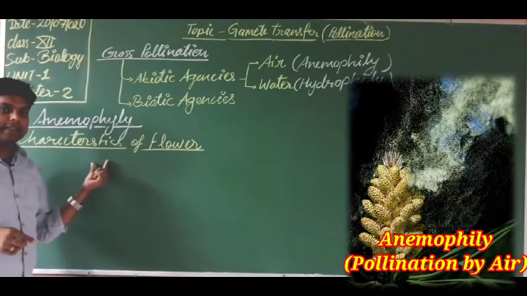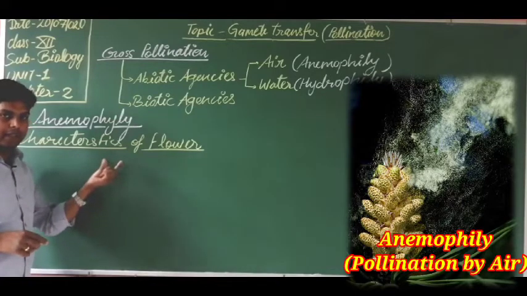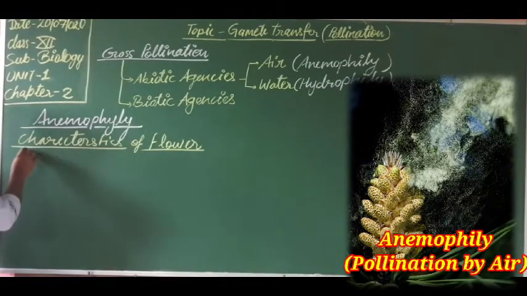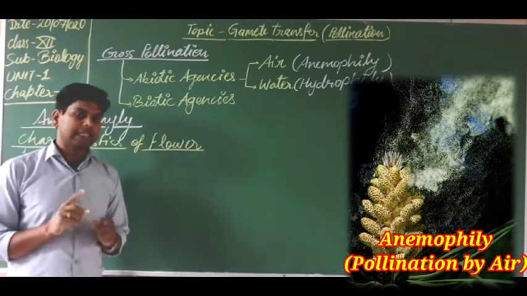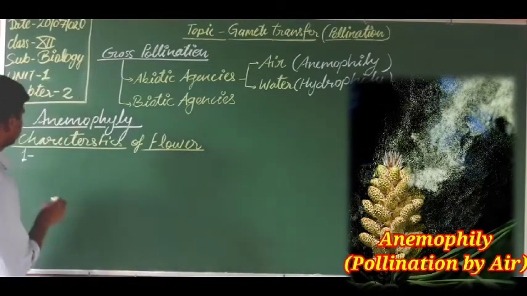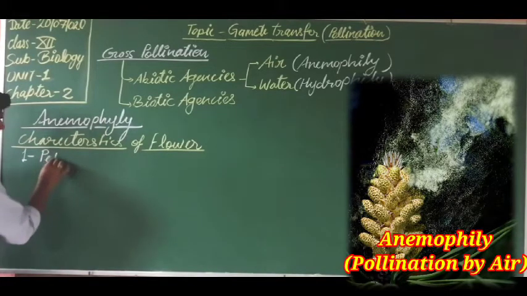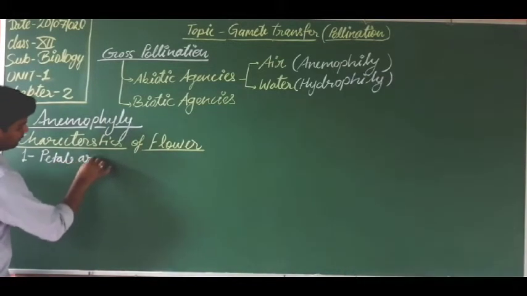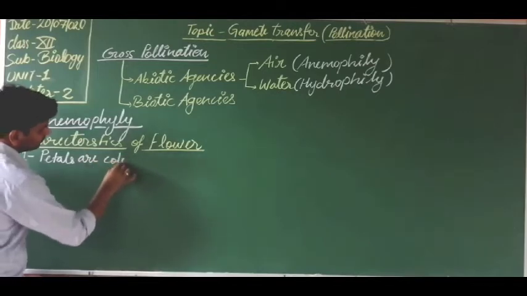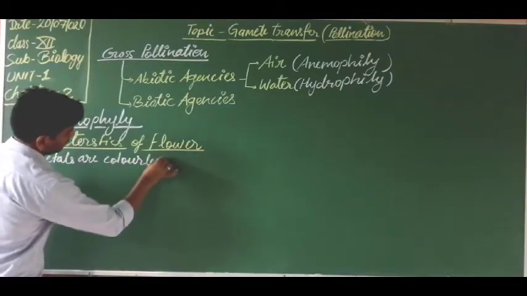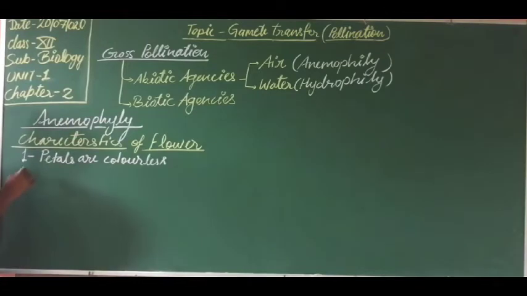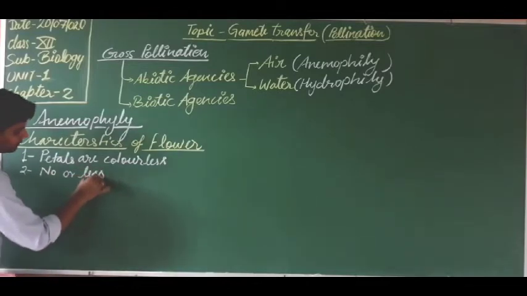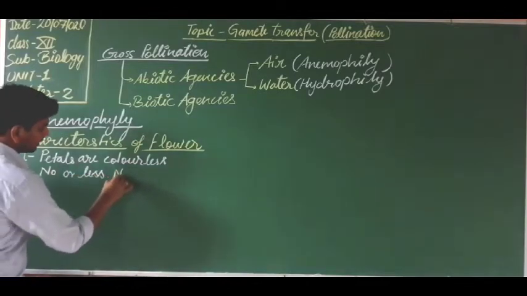So what are the characteristics of these flowers? Let's discuss them one by one. First, these flowers are not attractive; their petals are colorless. Second, no or less nectar.